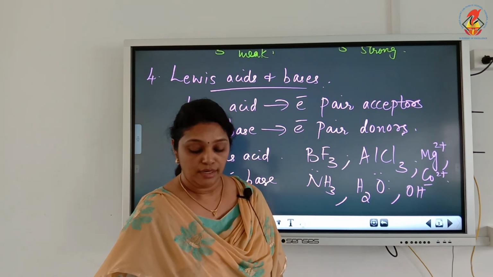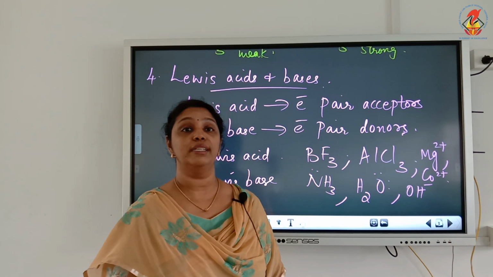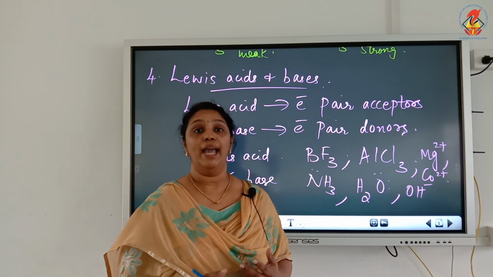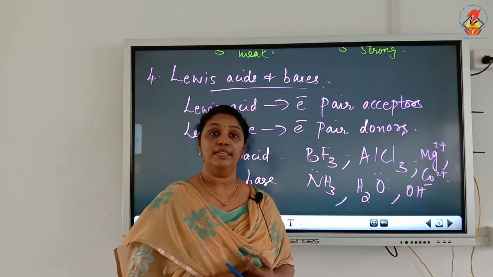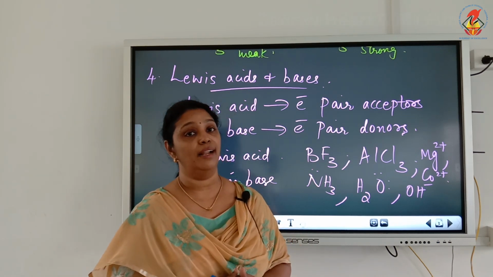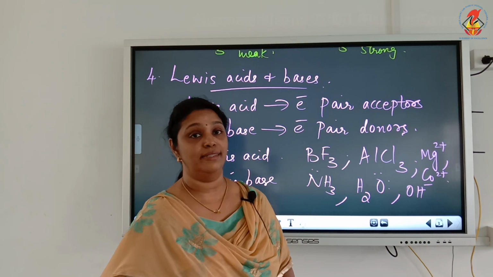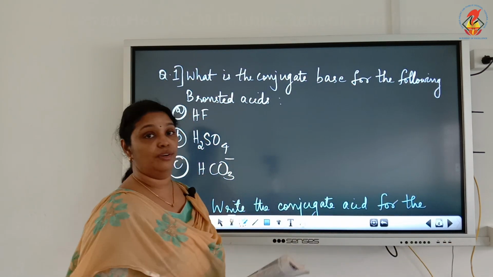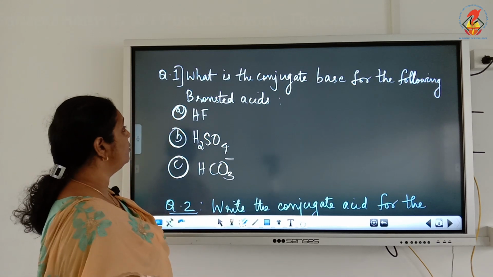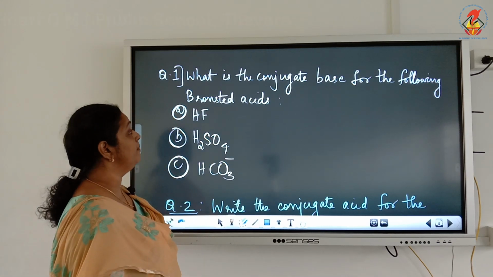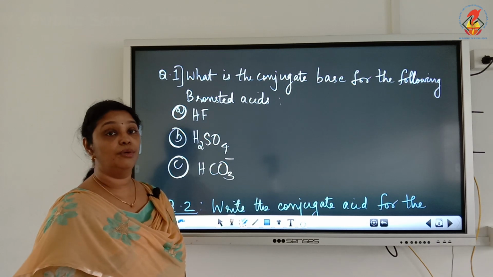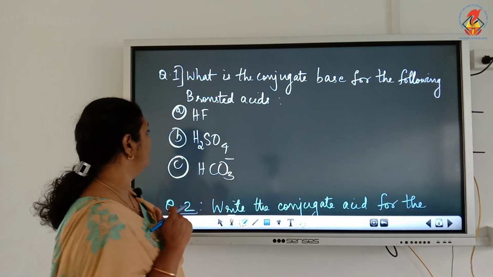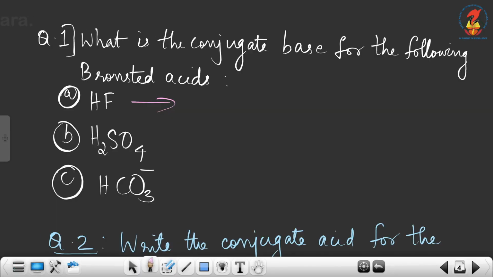So these are the 4 important concepts of acids and bases: the classical concept, the Arrhenius concept, the Bronsted concept, and lastly the Lewis concept. Next, I have written a few questions on the board. The first question is, what is the conjugate base for the following Bronsted acids? A conjugate base has 1 less proton. So HF, what is the conjugate base of HF?